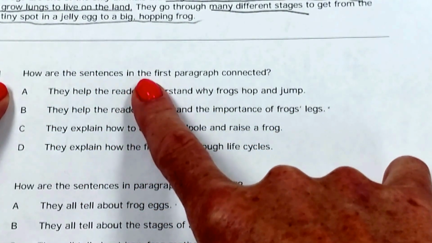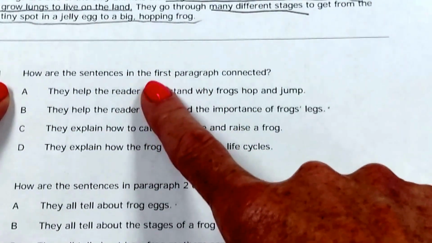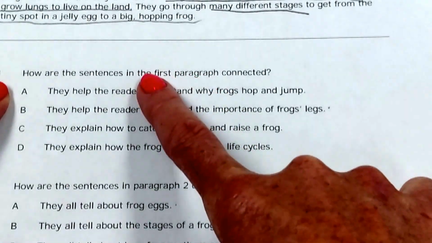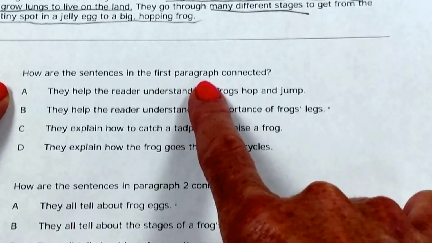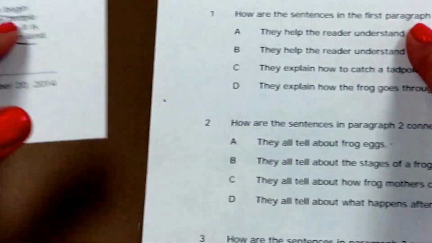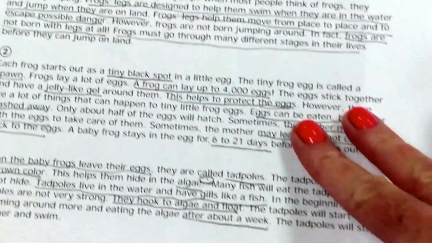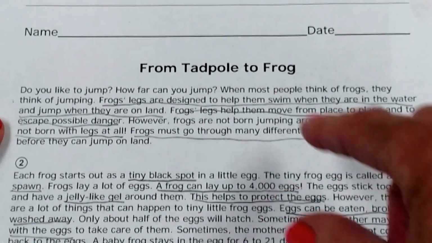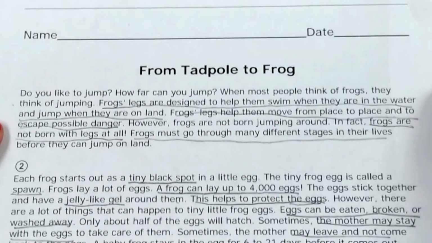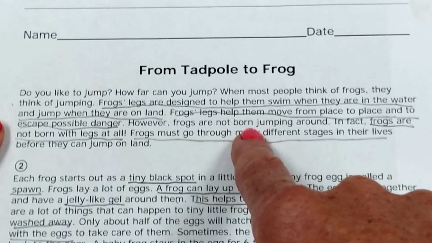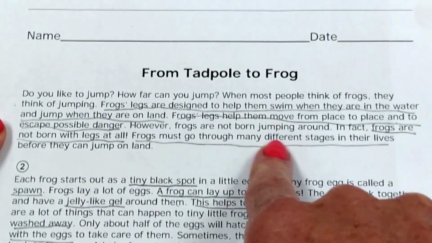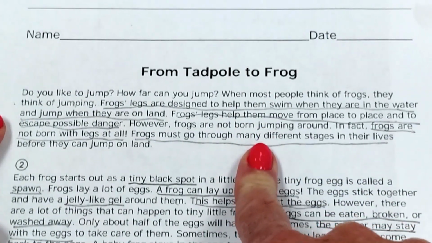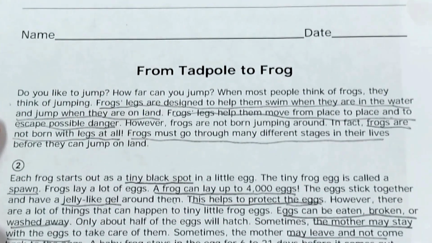Whenever you see a question that asks about one specific paragraph, like this one does, it only wants to know the first paragraph, then you always want to go back to your passage and read the paragraph that it's referring to, because this answer addresses paragraph 1 only. Therefore, your answer is going to be in this little section of the passage. So let's look for how they are connected.